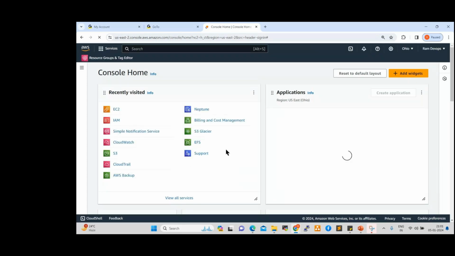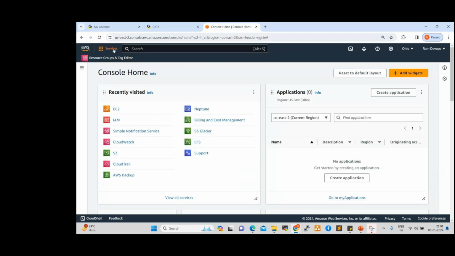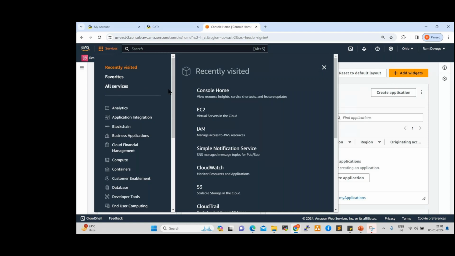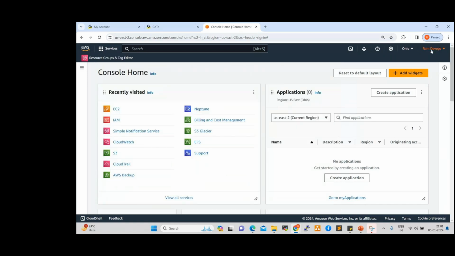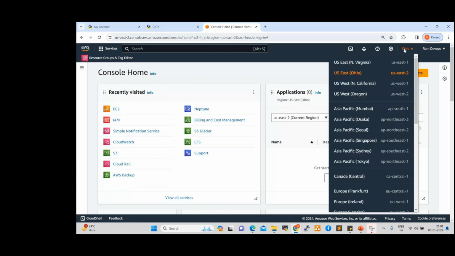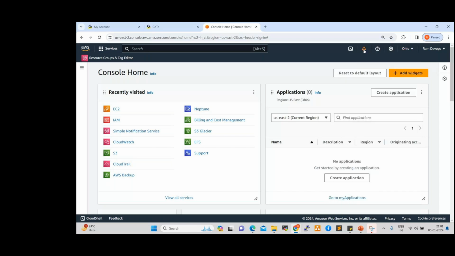So once you log in to the account, you can go to Services. These are all the services that will be available. We will discuss these services from Monday onwards. Here is my login name. These are the regions and zones, right? These are the settings and support, notifications, and shell. I will explain all of these from Monday onwards.